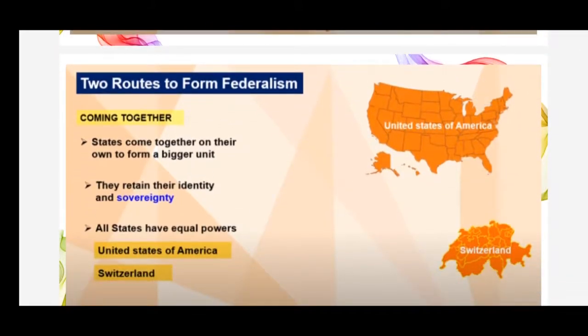Then, all the states in this type of federation have equal powers. One such country is the USA with 50 states, then the other one is Switzerland with 26 states, and Australia with 6 states.